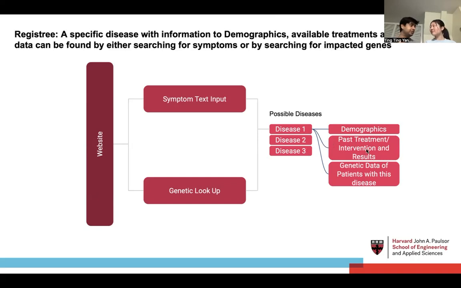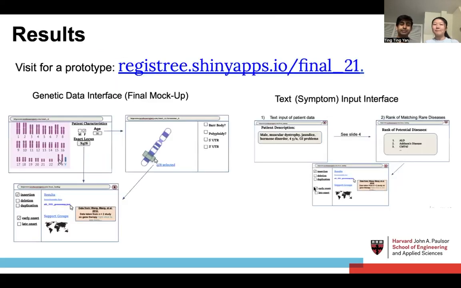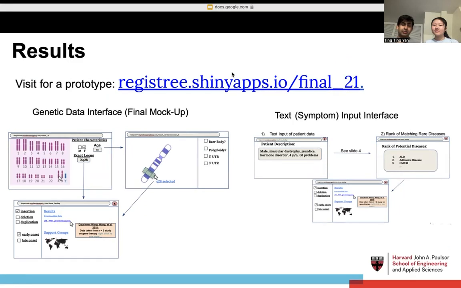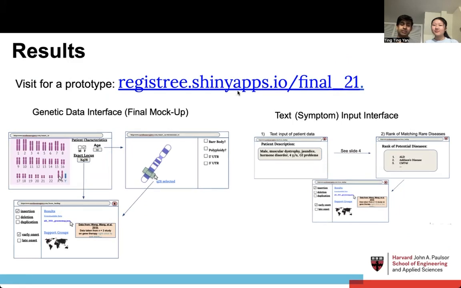And we hope to eventually connect that to past treatment, intervention, and results. We have some of it done already, so you can see PubMed IDs if you go to our current iteration of the website. But we hope to connect people to support groups and treatment plans, which is especially important in this rare disease environment. You can visit this link if you want to look at the website in general.